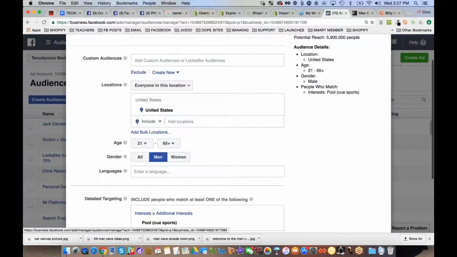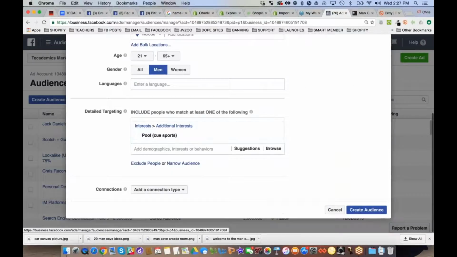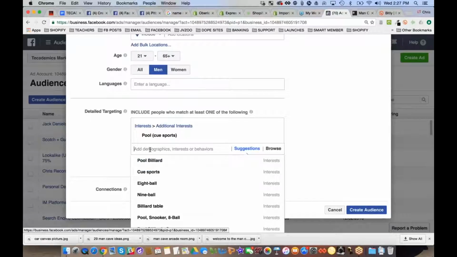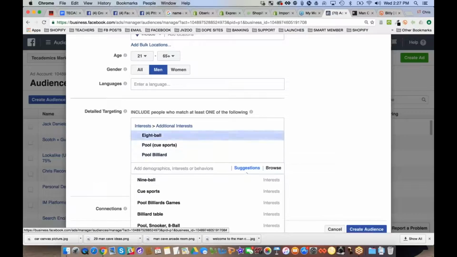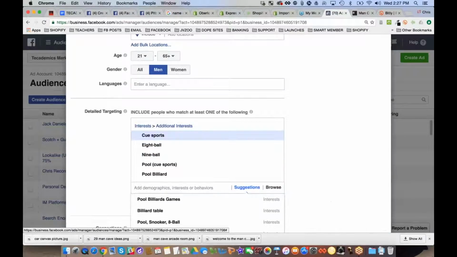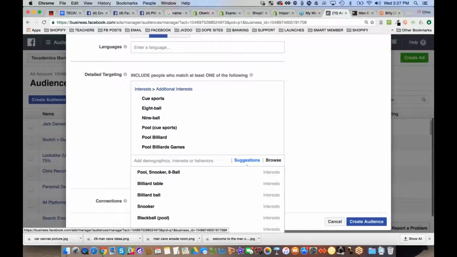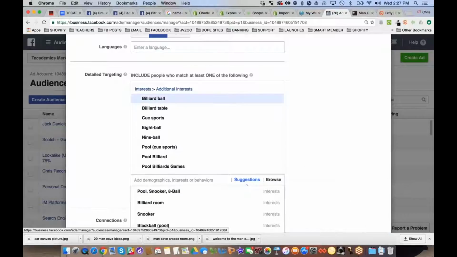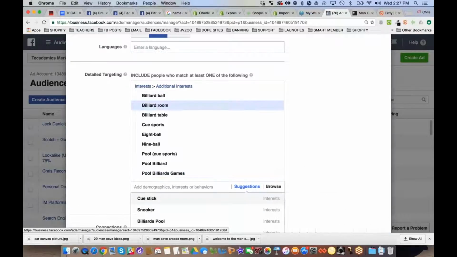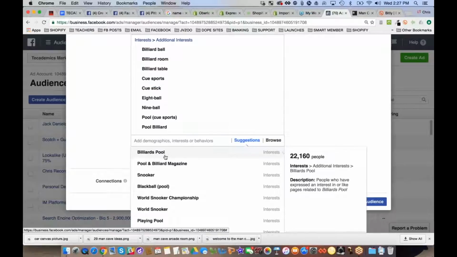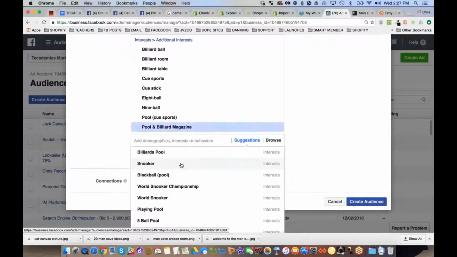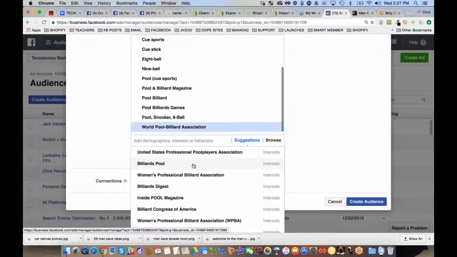Now, before I do that, I'm just going to add a bunch of these. When I typed in pool cue sports, all I got to do is click my mouse here, and it's going to start recommending more interests to me. Billiards, 8-ball, 9-ball, cue sports, pool, billiards games, billiards tables, billiard ball. See this? Billiard room, cue sticks. So if I'm not sure, I might have to do a little bit of research as to how many of these are really good or not. Pool and Billiard Magazine, World Pool Billiard Association, World Professional Billiards Association.